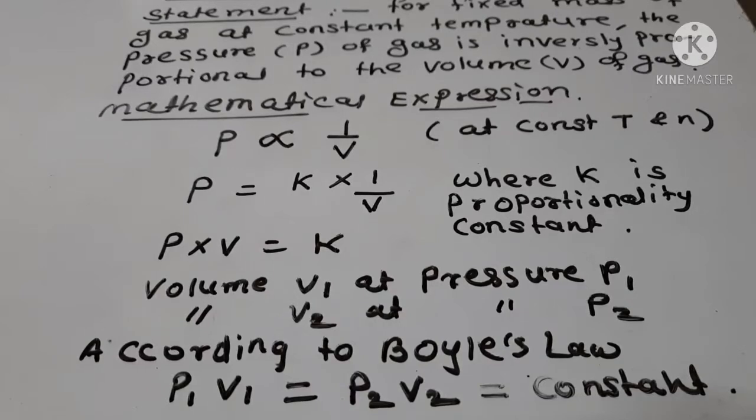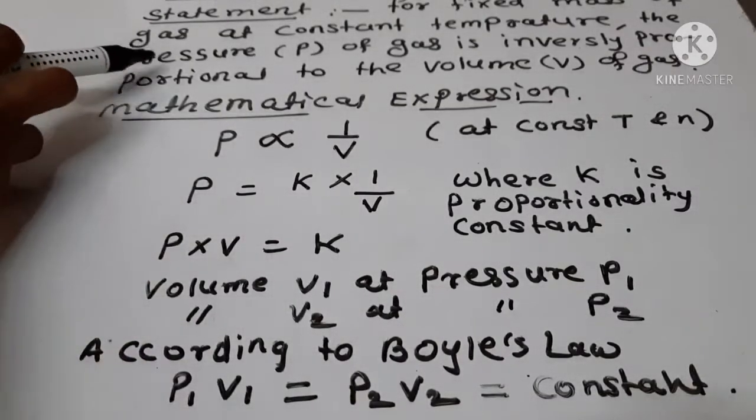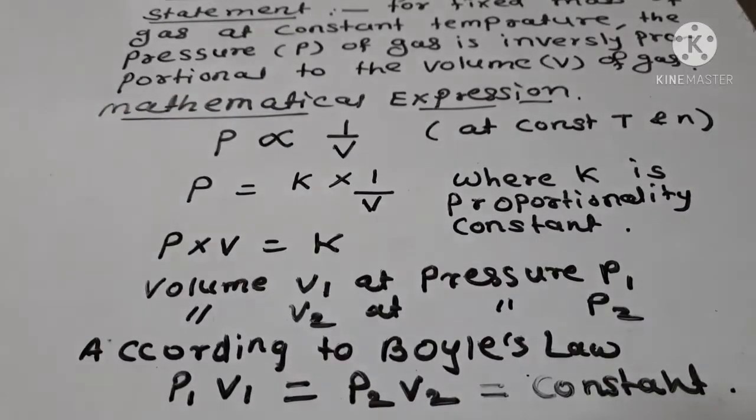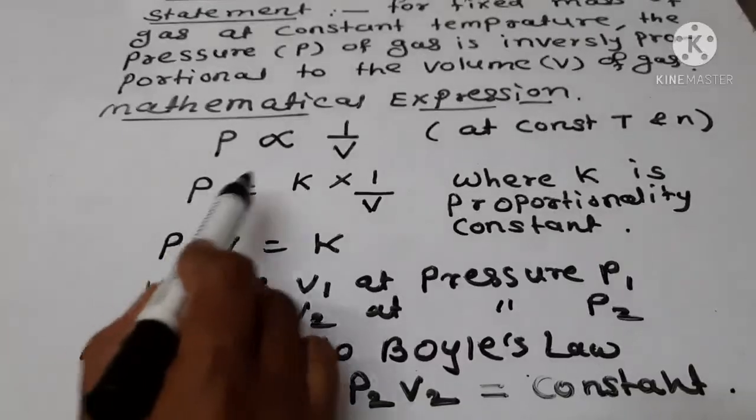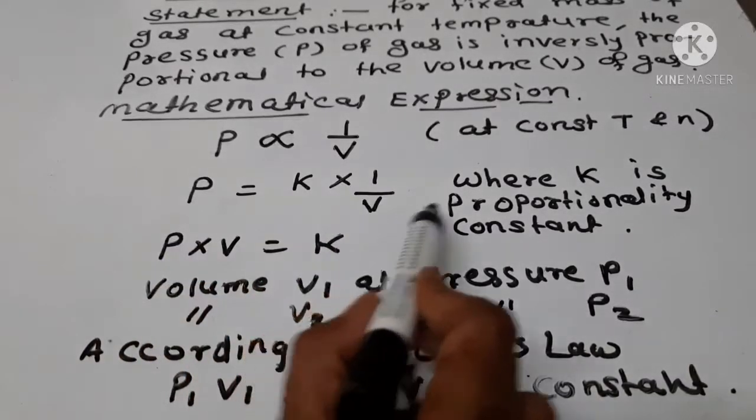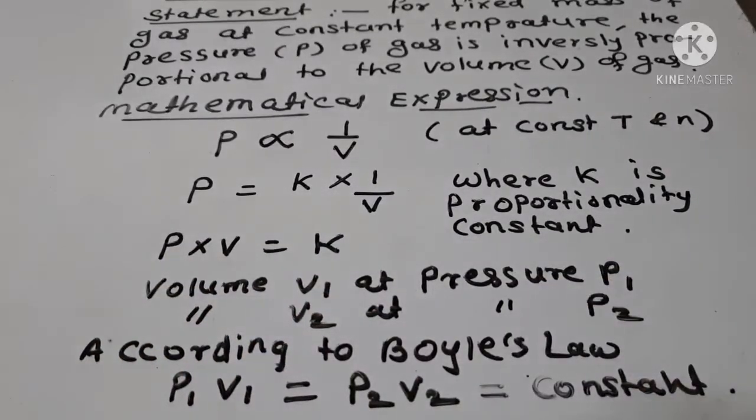What is the statement? At constant temperature, the pressure of a gas is inversely proportional to its volume. P is inversely proportional to V. P equals K into 1 upon V, where K is a proportionality constant.